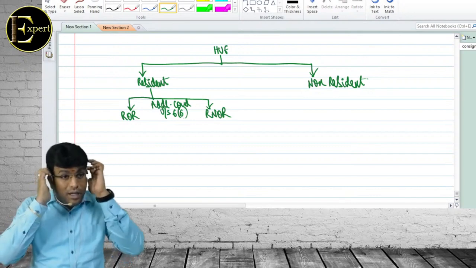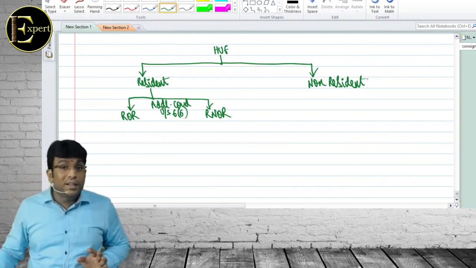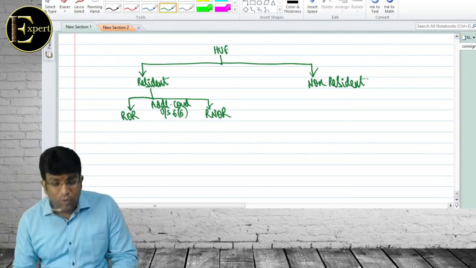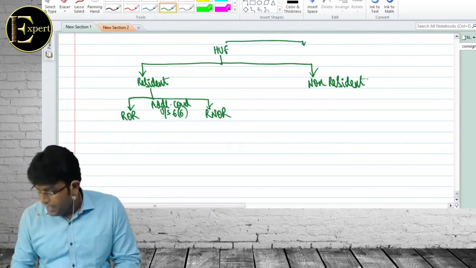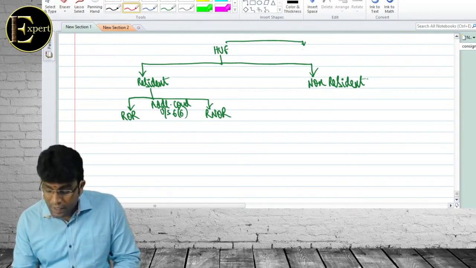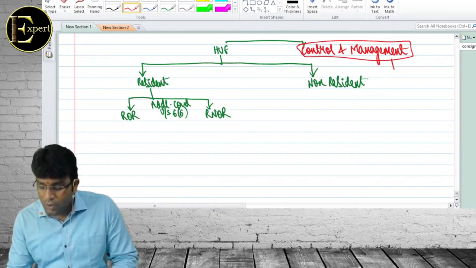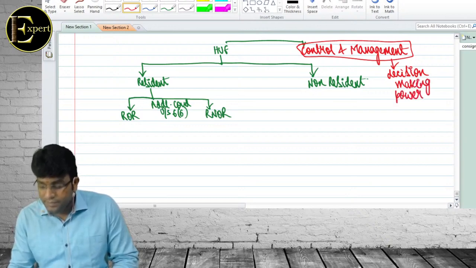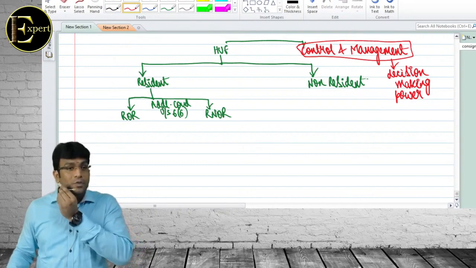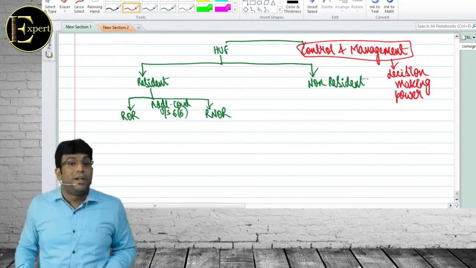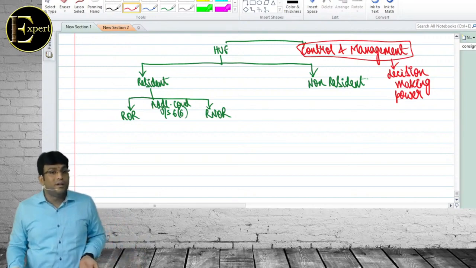For individuals also it is 6(6), isn't it? Yes, sir. The story is the same here. Correct? Now listen. For HUF, what they told is, please look at something important known as control and management. And this word is an interesting point. When I say control and management, we are talking about decision making power, not the day-to-day activities. There should be decision making power. That is what is most important. If it is day-to-day activities, that's not the point. What is important? Correct, my dear friends?